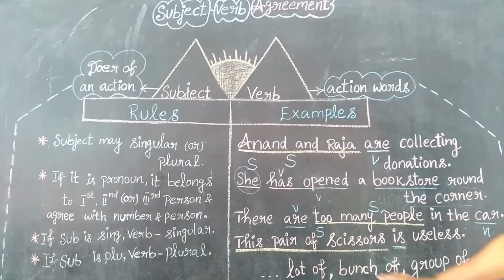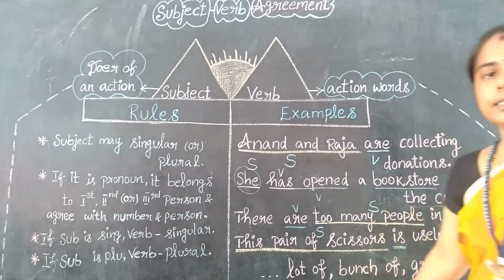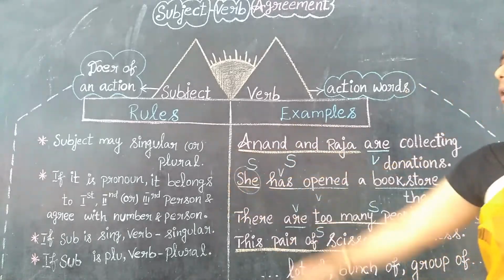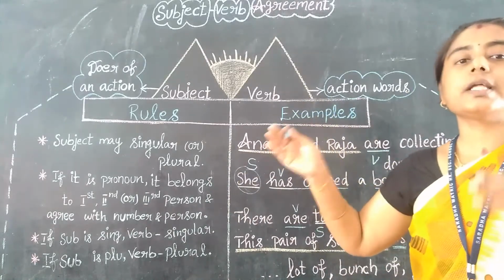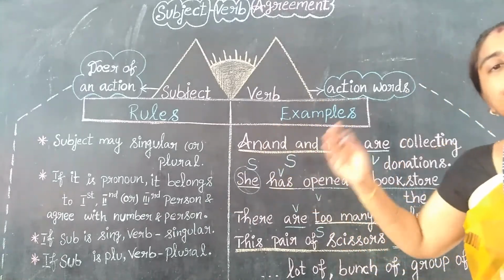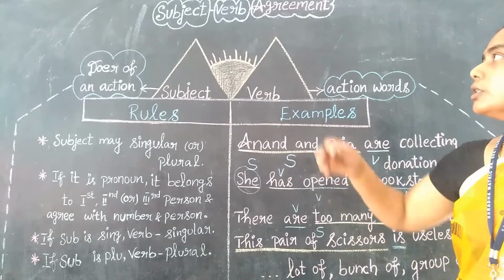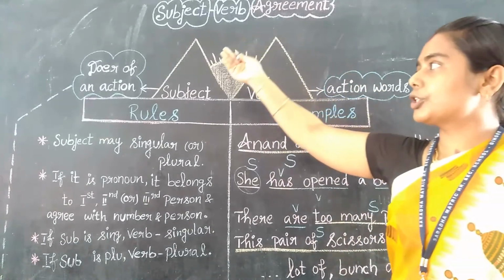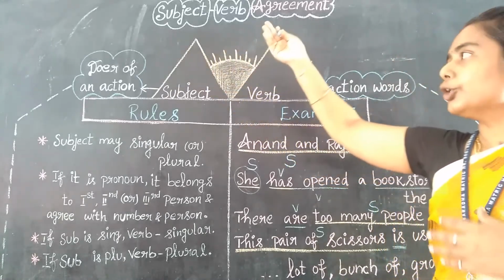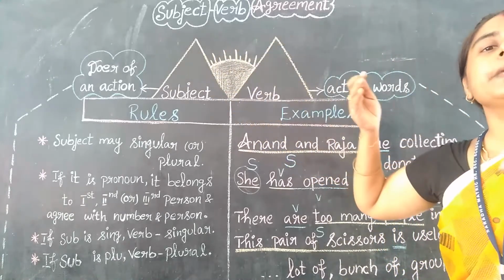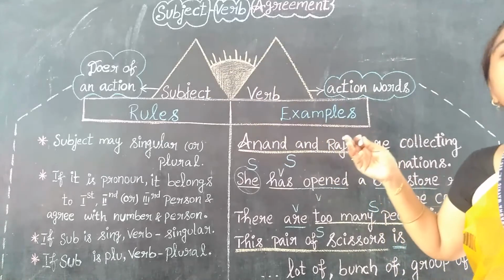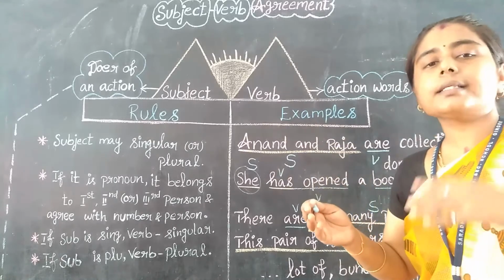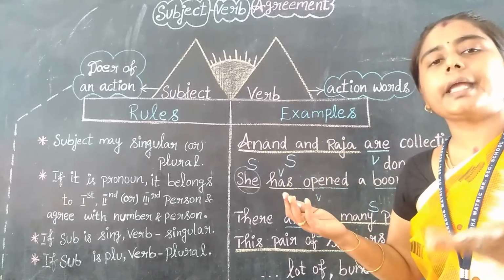So this is the rule, and you should be aware of these rules, right? These are all about agreement between subject and verb. Let me repeat for recall. What is a subject? Subject is the doer of an action. It is the beginner of the sentence, the main part of the sentence, right? This is one part of a sentence, and the other part is the predicate, right?